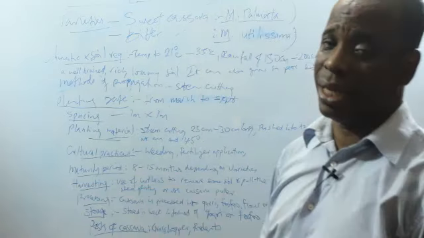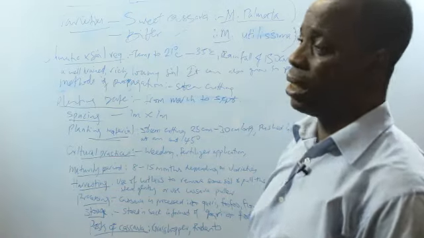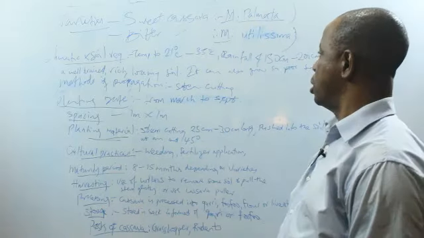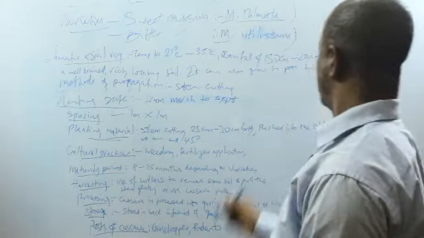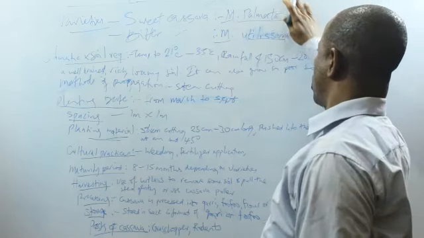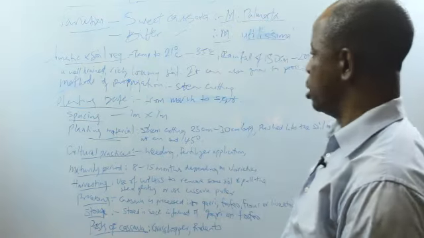Cassava has two varieties. The first one is called sweet cassava, Manioc palmata. And the second one is bitter cassava, Manioc utilissima. The sweet cassava is Manioc palmata, and bitter cassava is Manioc utilissima.